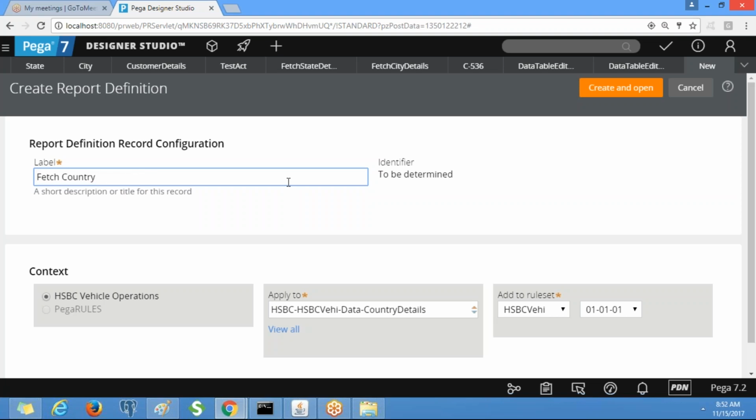Label is fetch country details. Either we can use the PRPC created report definition also, but we are creating manually, because we need to know how to create these rules.